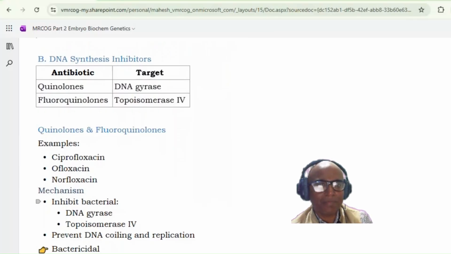Basically, this DNA gyrase and topoisomerase are required for the DNA coiling and replication. Normally there is a supercoiling of this DNA. When the bacteria divides, this supercoiled DNA needs to be unwound.